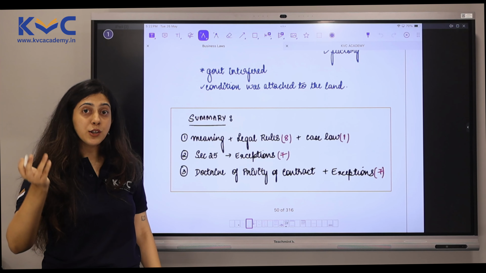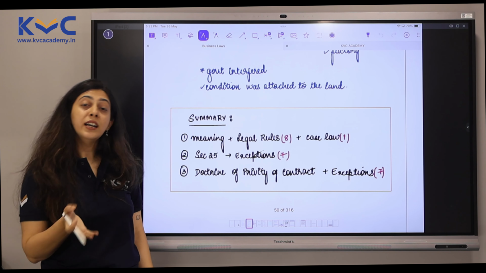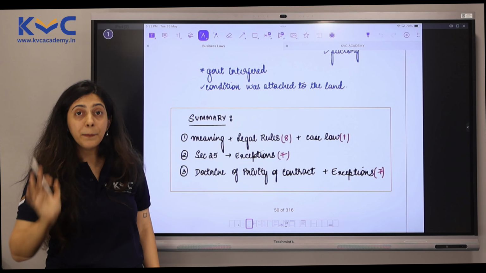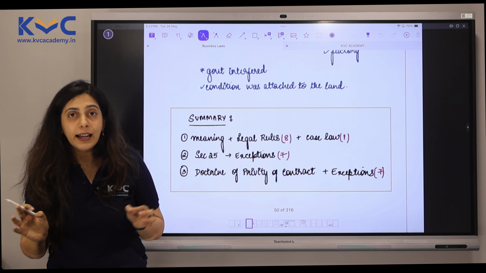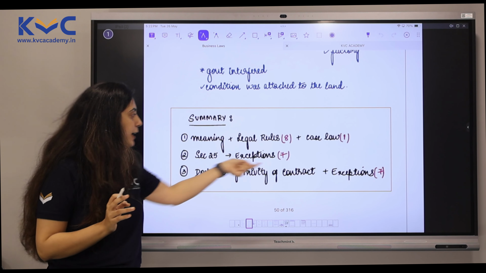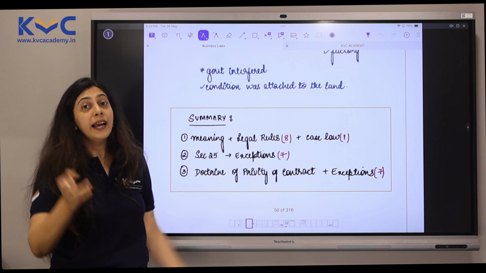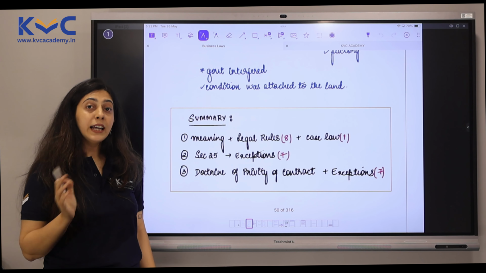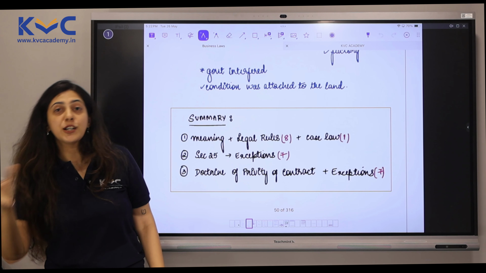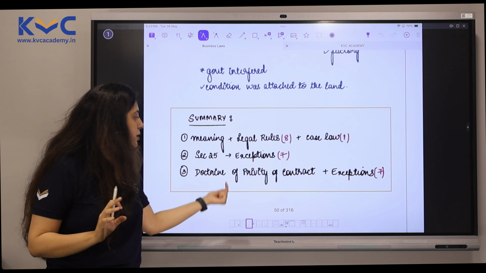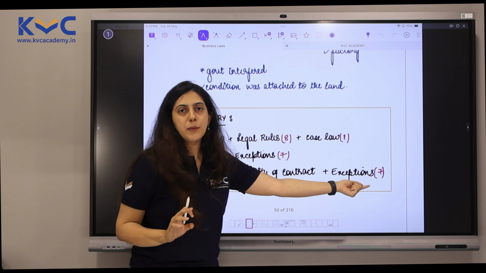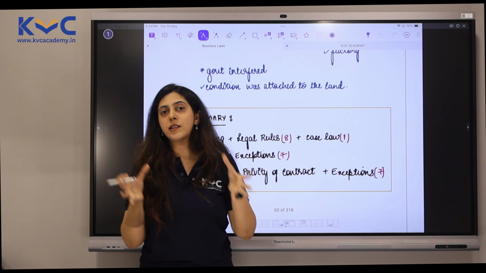Then there was one more question where what are the cases where consideration need not be present for a contract to be valid. We had 7 exceptions. That was the second topic that we had studied in this unit. And finally, just now what we saw: cases where a stranger to a contract can also sue. Those exceptions, doctrine of privity of contract, 7 points. Only 3 topics are there in this entire unit.